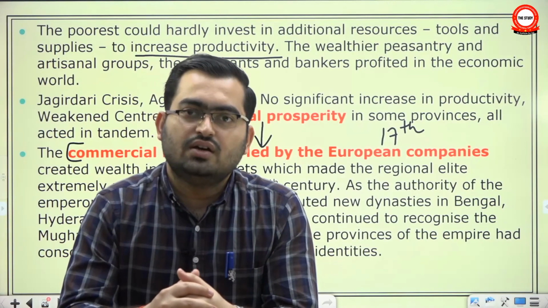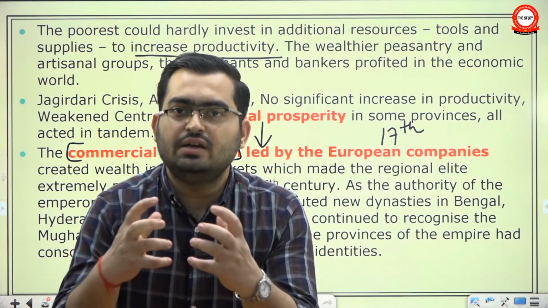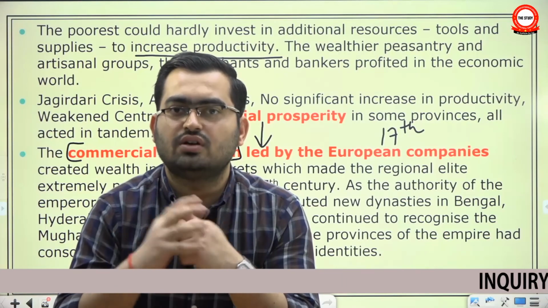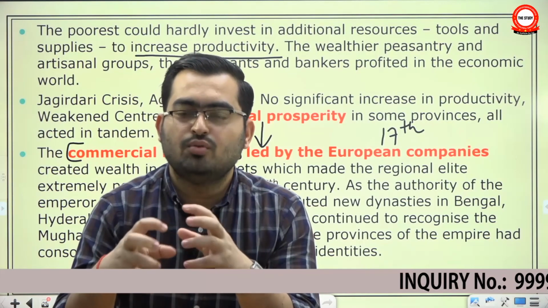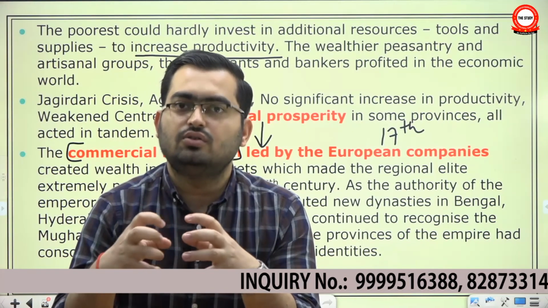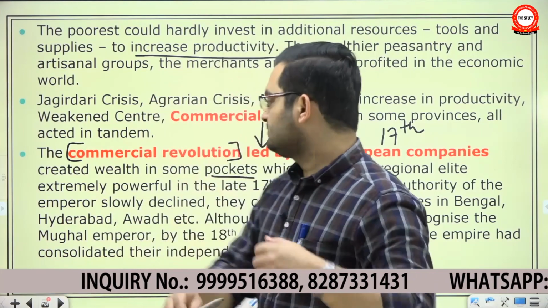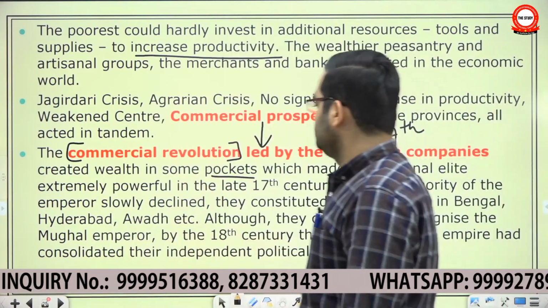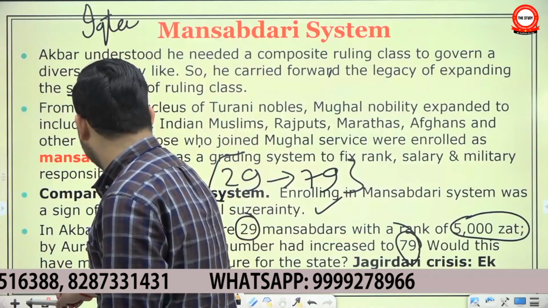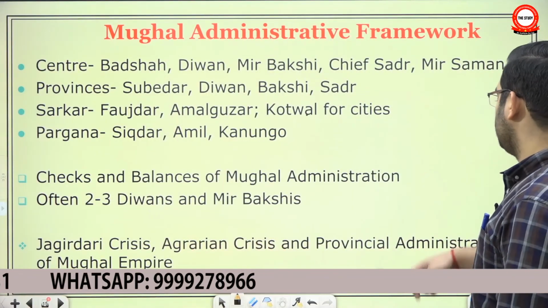The Subedar of Awadh said that, look, there are so many agrarian crises in my province that I need more authority to control it. There are so many revolts in my provinces that I need more authority. So in this way, more and more provincial officials, through some intrigue or the other, started separating away from the center. And this is why we had said that there is a unique relation between the Jagirdari crisis, the agrarian crisis, and the provincial administration of the empire.